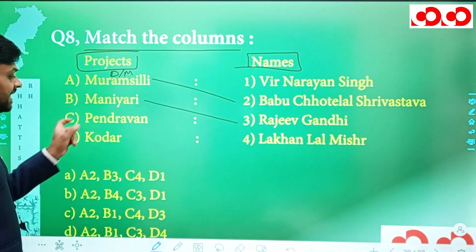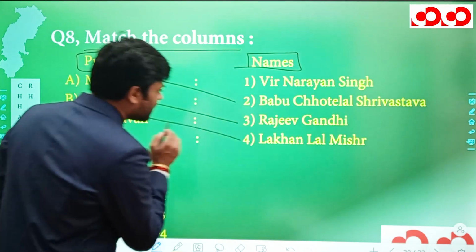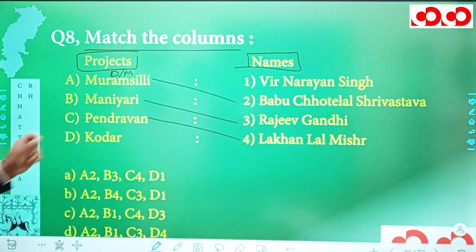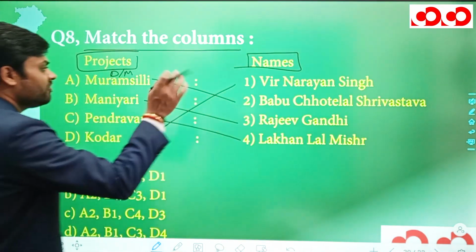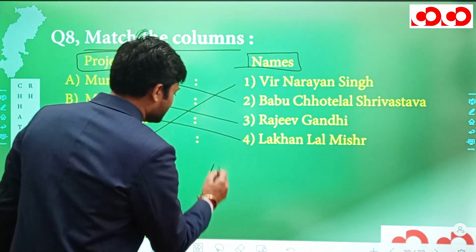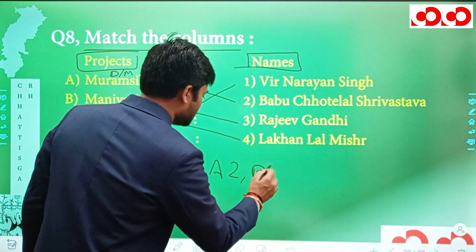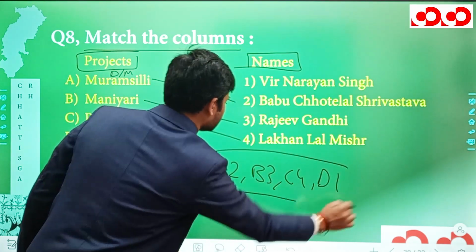Pendravan, we have seen in the Raipur district on Kolhan Nala, has been renamed after Lakhanlal Mishra ji, and this Kodar Dam in the Mahasamund district is renamed after Veer Narayan Singh ji. So when forming pairs, we have A2, B3, C4 and D1.